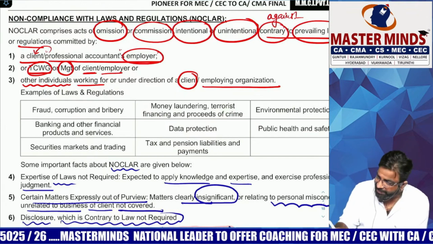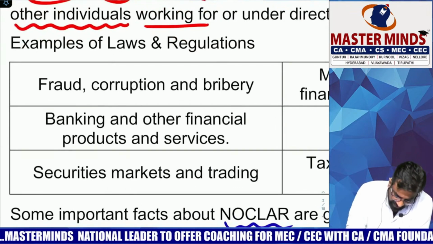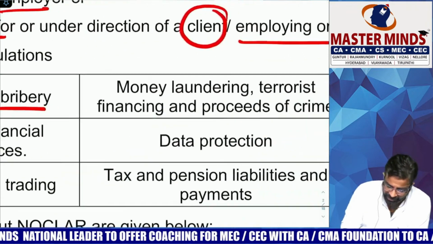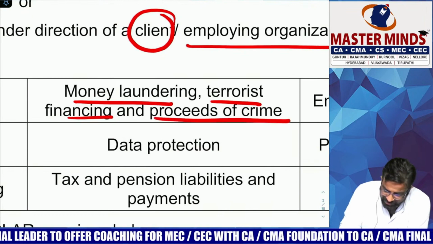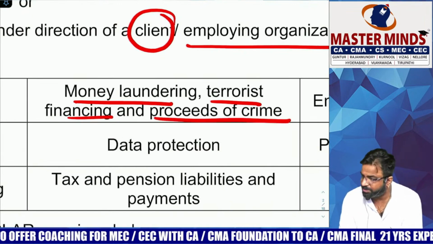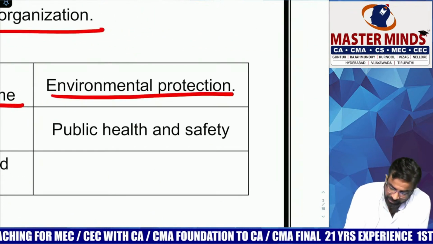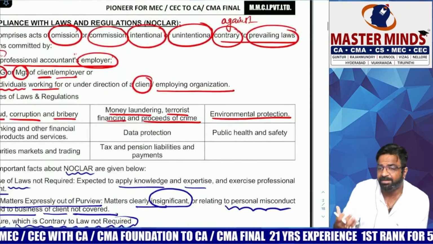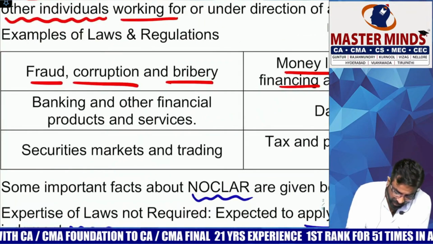So what are the 8 areas where you have to open up? If the area is relating to what? First area, fraud, corruption or bribery. Area number 2, money laundering, terrorist financing and proceeds of what? Crime. अगर ये area में you came across any omission or commission. What is the third omission or commission? Environmental protection. अगर उसके if his activity is harming whom? Environment.